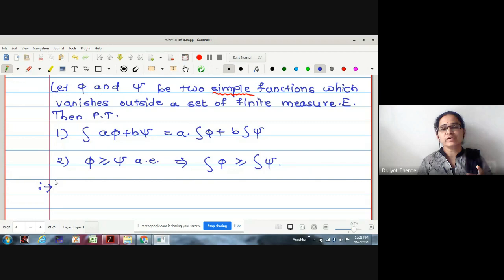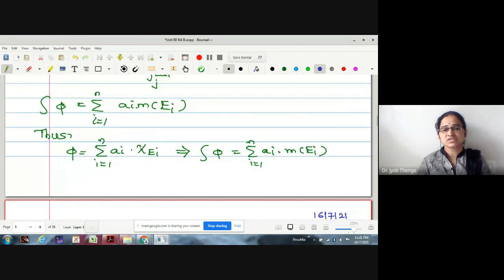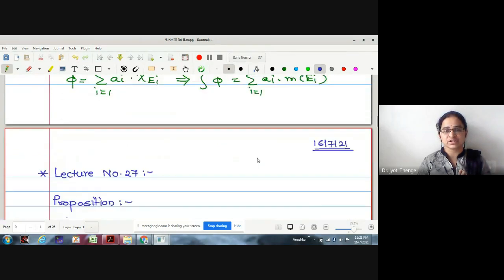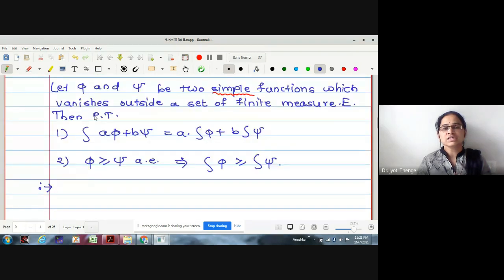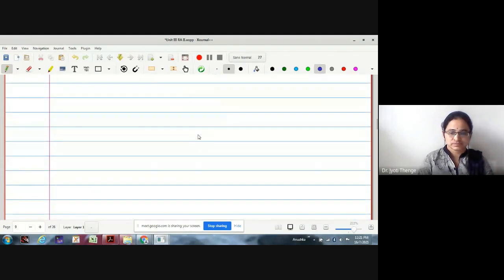Now, why are we proving it for simple functions initially? Because this structure gives us the criteria for finding the Lebesgue integration of simple functions. Now, let us use this structure in order to prove the given proposition. That is, we will express both the simple functions phi and psi in canonical form, and then we will find the canonical representation of this linear combination as well, and then we will try to prove it is equal to the right hand side.